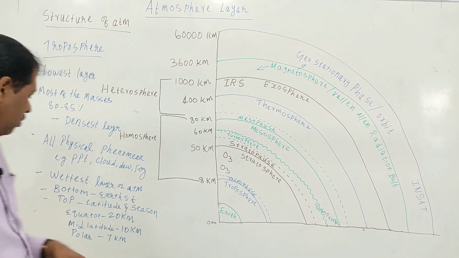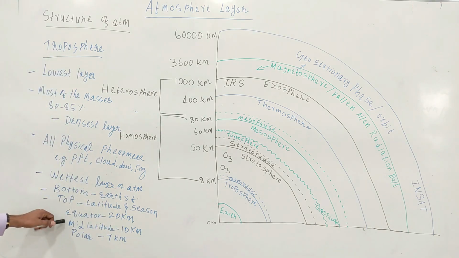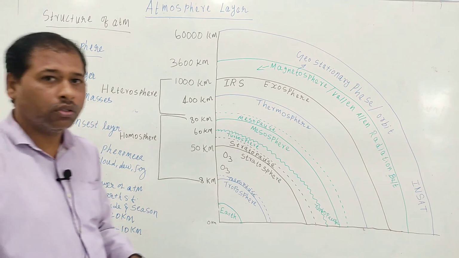So this height of troposphere varies with latitude.